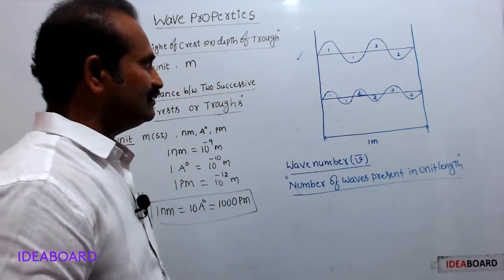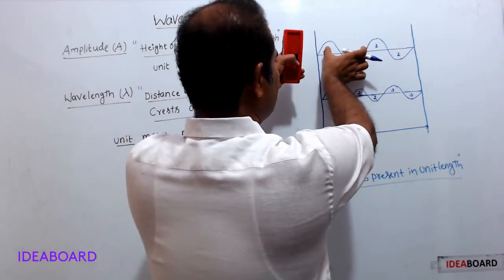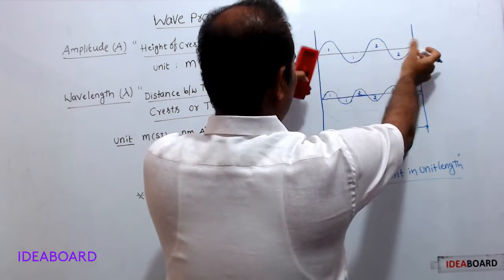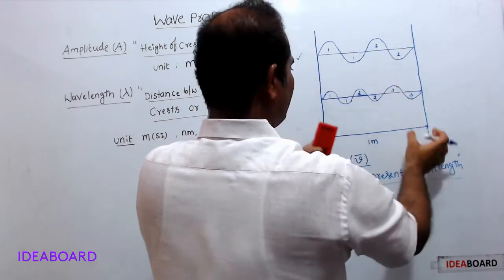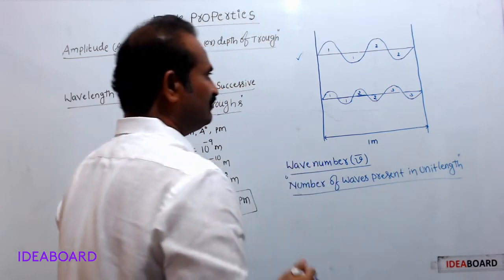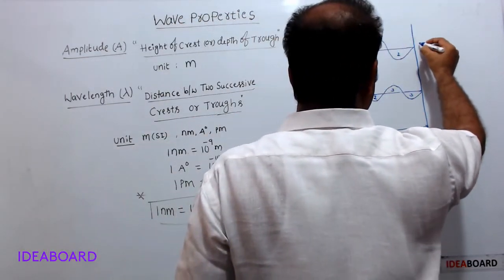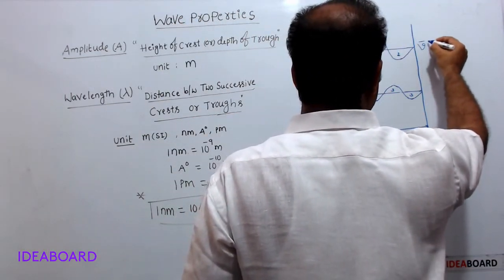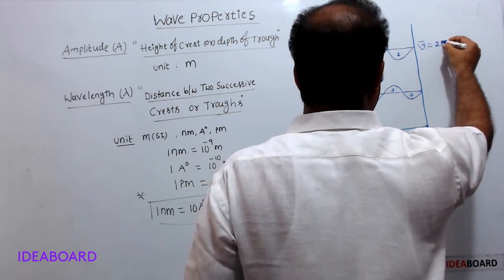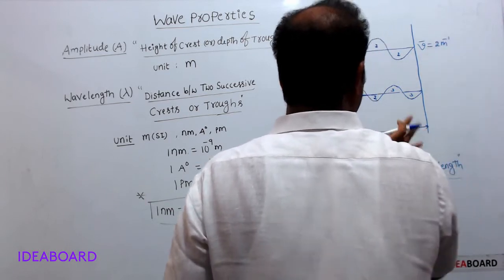So here how many waves are there? This is one wave, this is another wave. A total of 2 waves are there within this 1 meter. Therefore for this first wave, the wave number is 2 per meter.